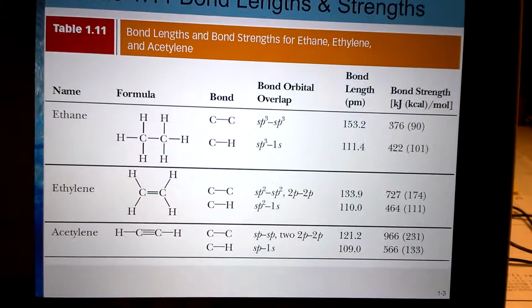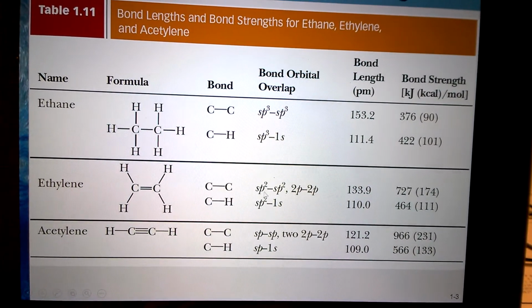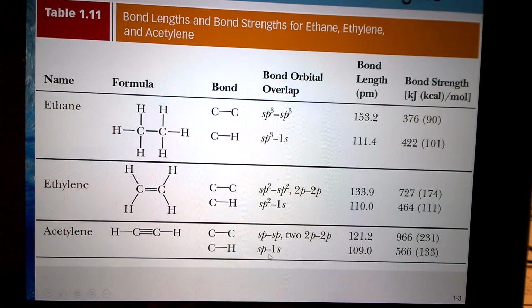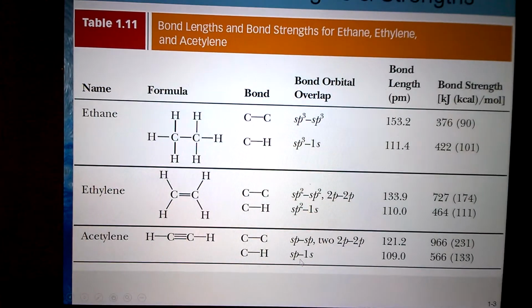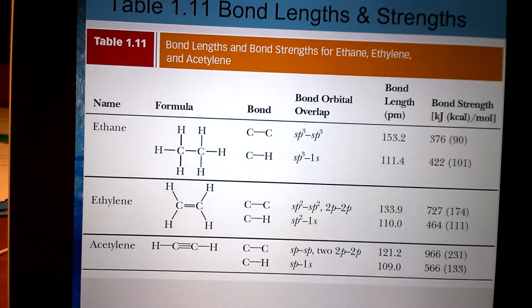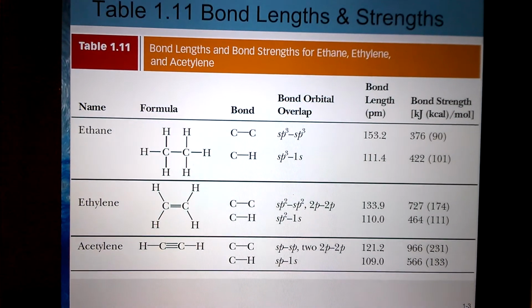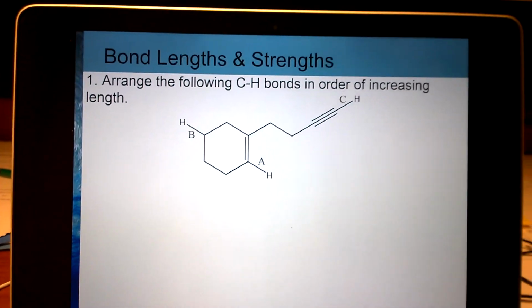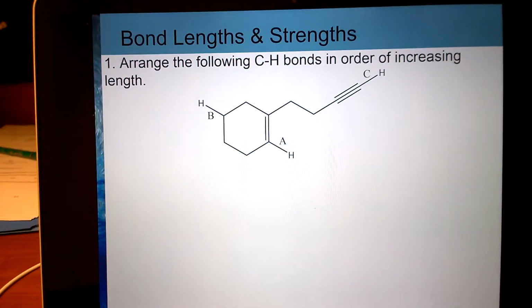So that's the way we can figure out the s character, and we can say, looking at the last slide, as you go from sp3 to sp2 to sp, the amount of s character is increasing, and that's why the bond is getting stronger and shorter. So that is the idea behind figuring out different types of carbon-hydrogen single bonds. So let's see if we can use this principle to solve a problem like this.